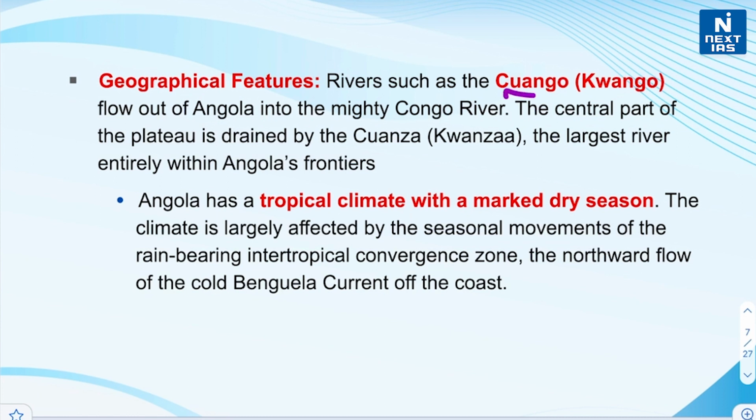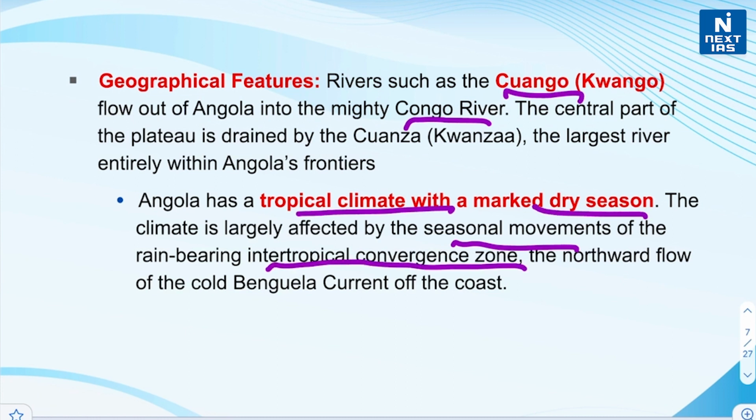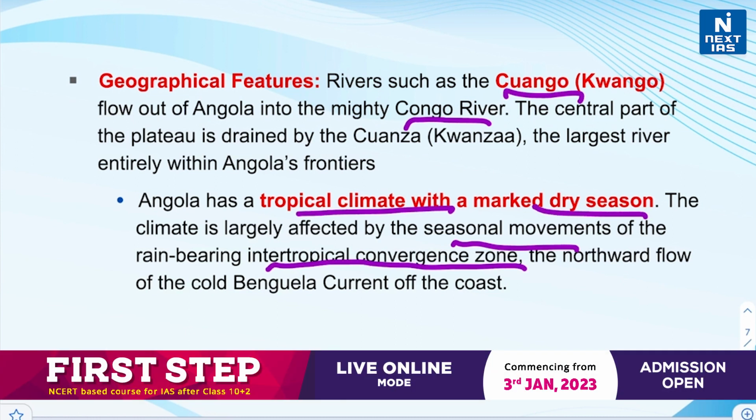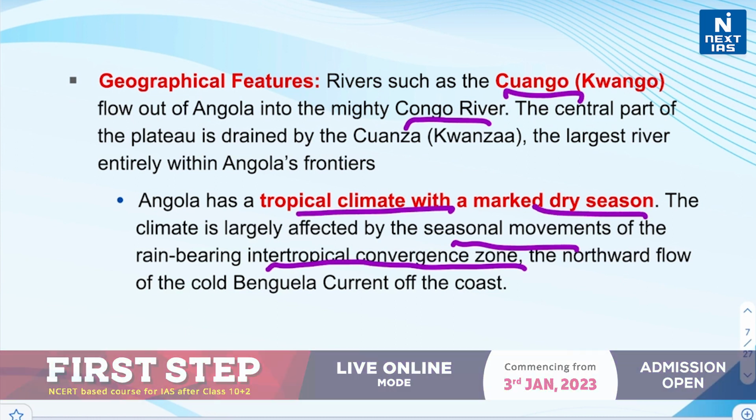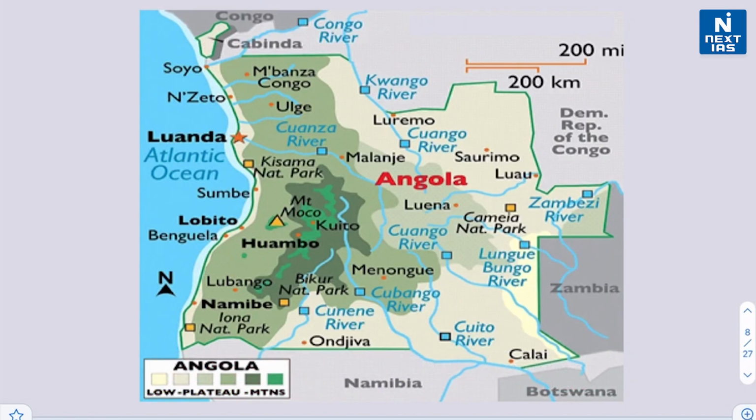Rivers such as Koundiny flow out of Angola into mighty Congo River, and the central part of plateau is drained by Kwanza, which is the largest river, entirely within Angola's frontiers. And Angola has a tropical climate with a marked dry season, and the climate is largely affected by the seasonal movements of rain-bearing intertropical convergence zone, the northward flow of the cold Benguela current of the coast, right? And this is the physical map of Angola, right?